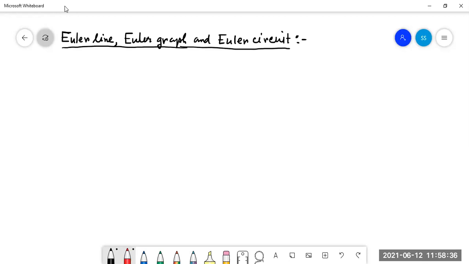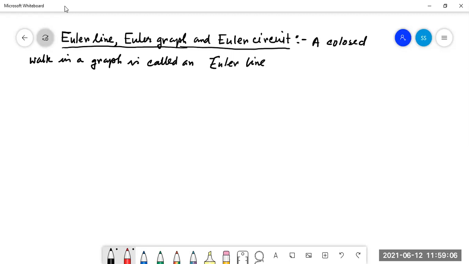A closed walk in a graph is called an Euler line if it includes every edge of the graph.